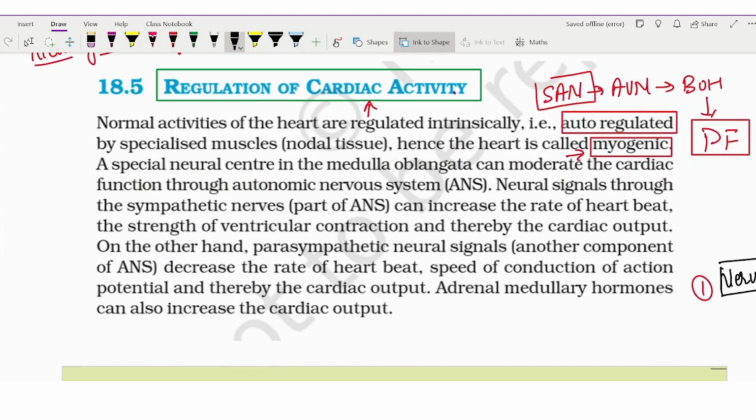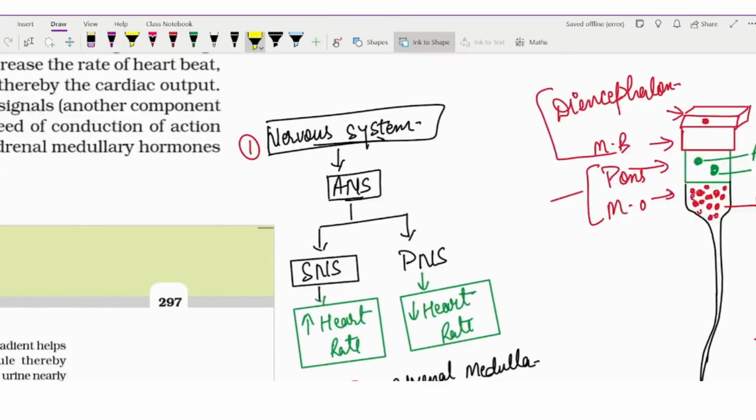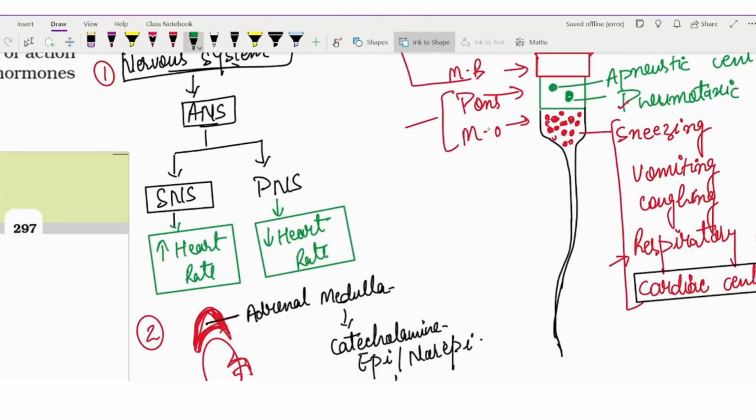Okay, so here that is very important. Given here, our heart is actually auto-regulated and it is myogenic. So special neural centers in the medulla oblongata can moderate the cardiac function through the autonomic nervous system. How the autonomic nervous system is controlling the heartbeat is through the cardiac center. So this is the cardiac center, for example.